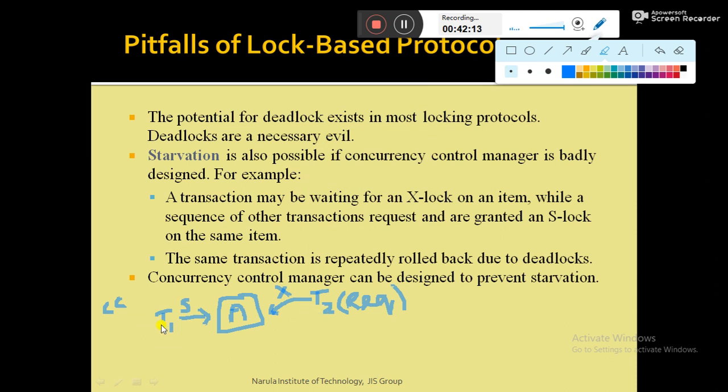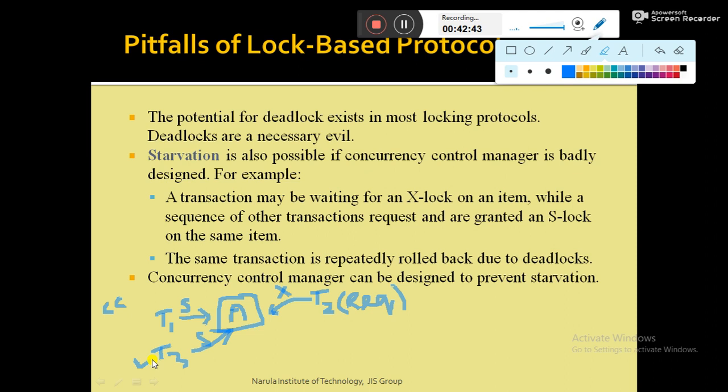When T1 releases, then T2 can access the data item A. But just before T1 releases, suppose another transaction T3 comes and makes a lock request on data item A in shared mode, and as shared mode and shared mode are compatible, the concurrency control component grants the request of T3.